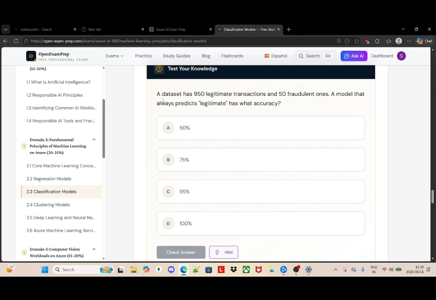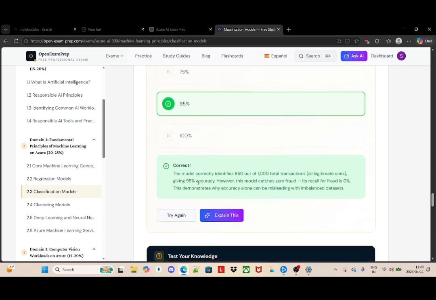They say a dataset has 950 legitimate transactions and 50 fraudulent ones. A model that always predicts legitimate has what accuracy? I would say 95% because of the amount that I see here, 950, which is correct. They say the model correctly identifies 950 out of 1,000 total transactions. So what they did is I think they divided 950 by 1,000.